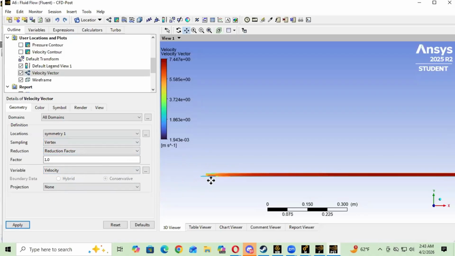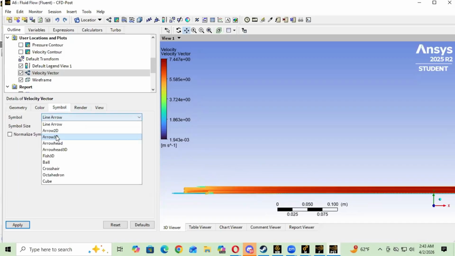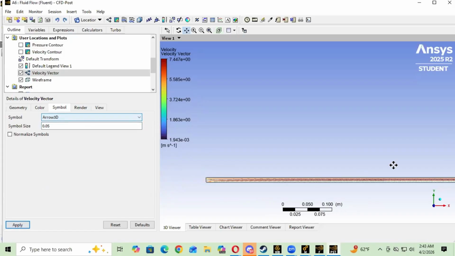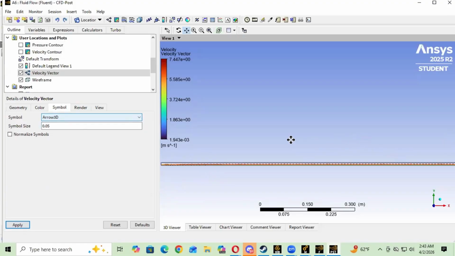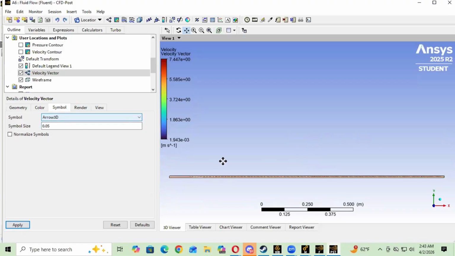Since we have a lot of big arrows, we're just going to go to symbols. We're going to go to 3D arrow, and we're going to change this to 0.05. Makes it nicer to look at. There we go. So there we have that.